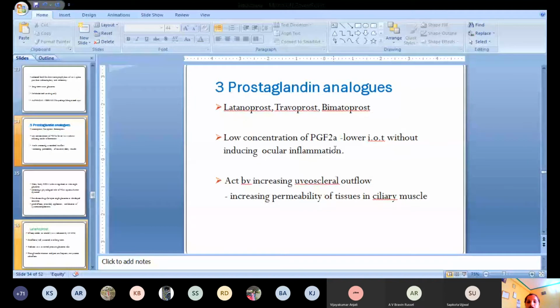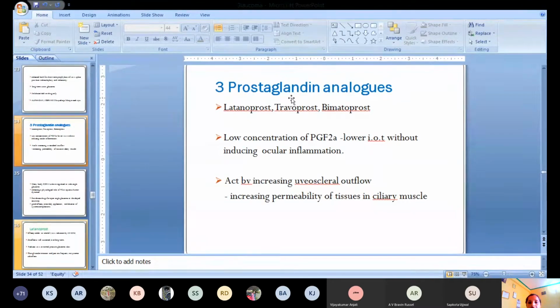The next group of drugs is prostaglandin analogs. These are also very effective drugs in case of open angle glaucoma. Nowadays the beta blockers are replaced by prostaglandin analogs because of their much fewer side effects than the beta blockers. So prostaglandin analogs have become one of the first line drugs in developed countries, because this drug is somewhat more expensive than beta blockers.